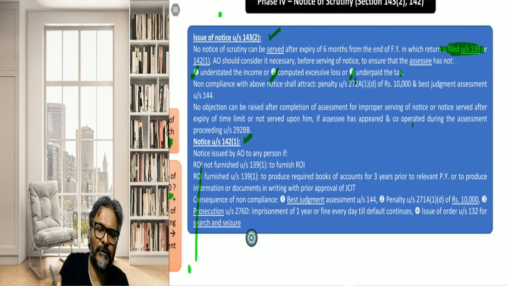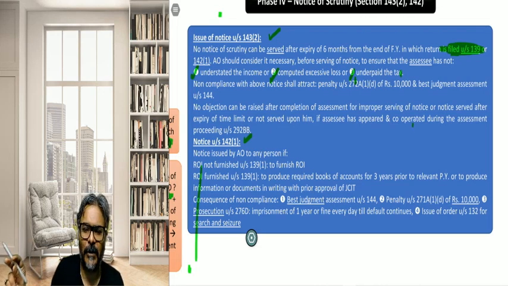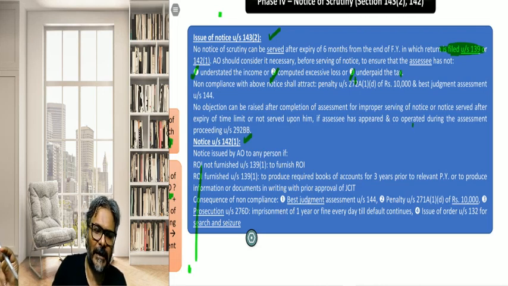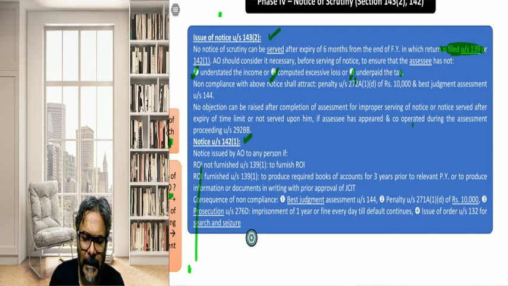What is the objective of the notice of scrutiny? To see whether there is an understatement of income, whether there is a computation of any excessive loss, or whether there is an underpayment of tax. These are the objectives on the basis of which the notice of scrutiny is served. And students, the time limit for service of the notice of scrutiny is 6 months from the end of the financial year in which the ROI has been filed. So this is the time limit in this regard.